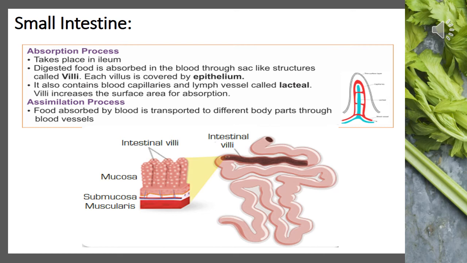The absorbed food is carried to all the cells of the body by blood. This food is utilized by cells to release energy, which is the assimilation process. So the blood carries the absorbed food from the small intestine to different organs of the body, where it is used to build complex substances such as proteins required by the body for the growth and repair of body tissues. Now this final stage in the process of digestion is assimilation.